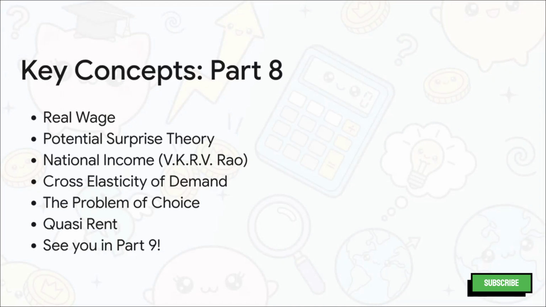And with that, we've wrapped up Part 8. We covered some really crucial concepts today, didn't we? We talked about real wage, the potential surprise theory, V.K.R. Rao's massive contribution to national income, cross-elasticity, the problem of choice, and of course, quasi-rent. So make sure you revise all of these properly.